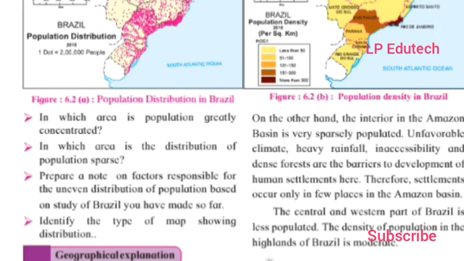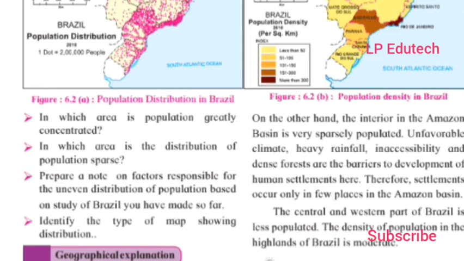Brazil occupies only 2.78% of the world's total population, whereas India occupies 17.5% of the world's population.